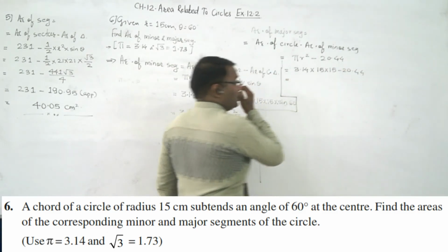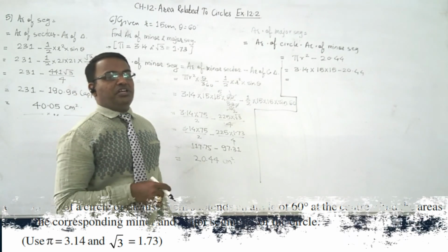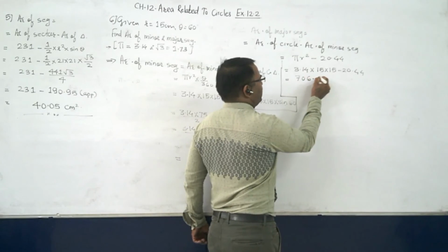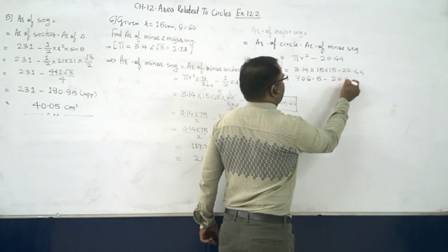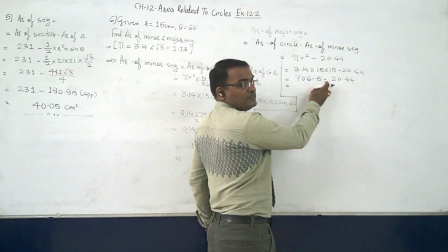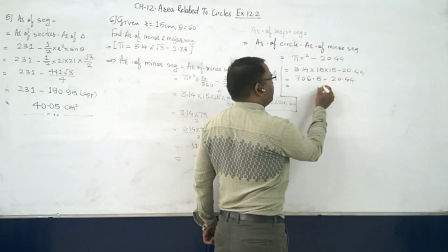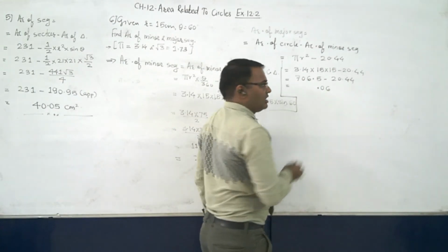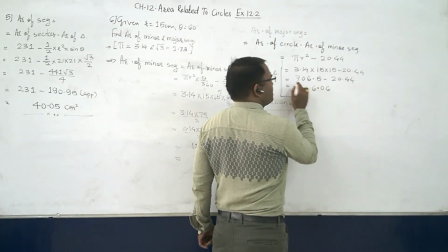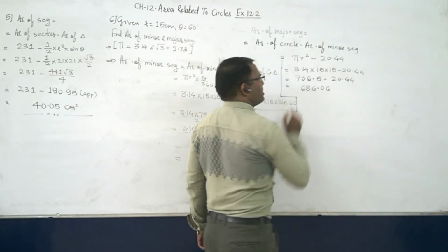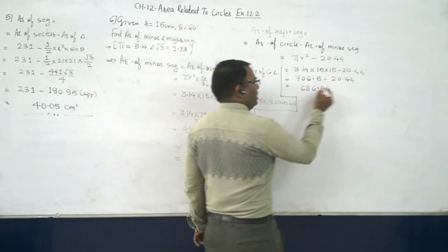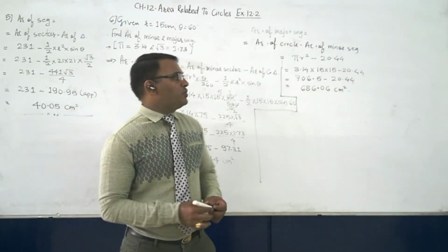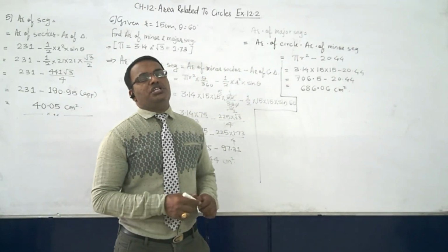So it is 225 into 3.14, which is equal to 706.5 minus 20.44. Here 50 minus 44 will give you 0.06. 706 minus 20, what is it? 6 minus 0 is 6. 70 minus 2 is 686. So the area of the corresponding major segment is equal to 686.06.